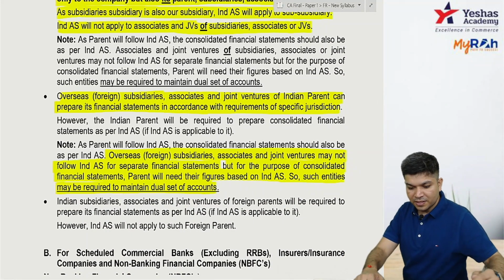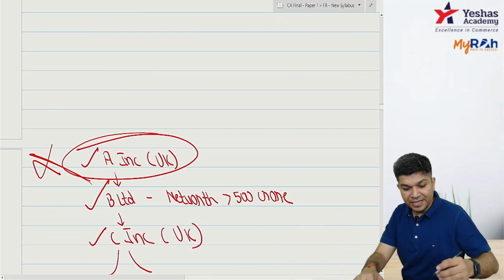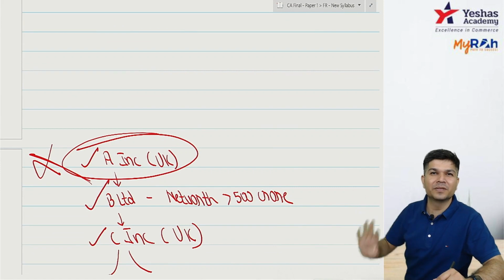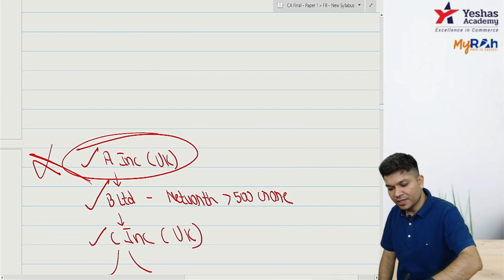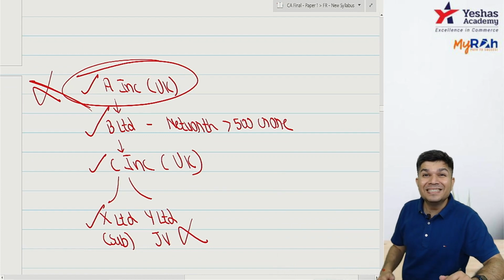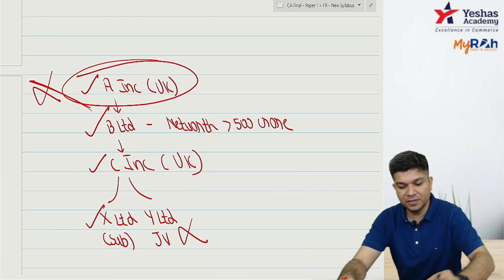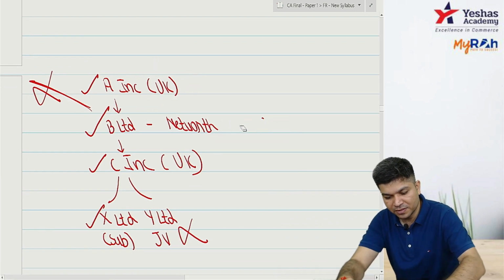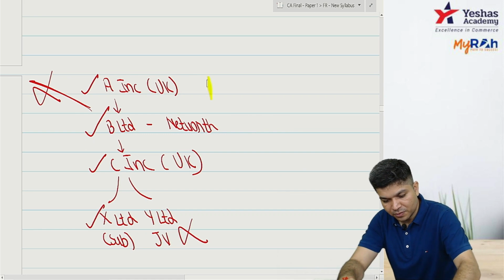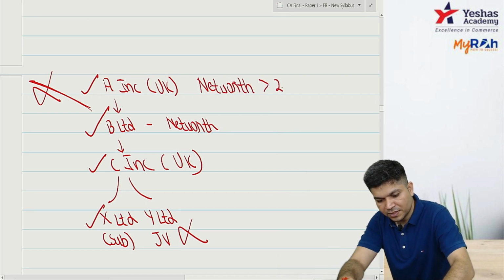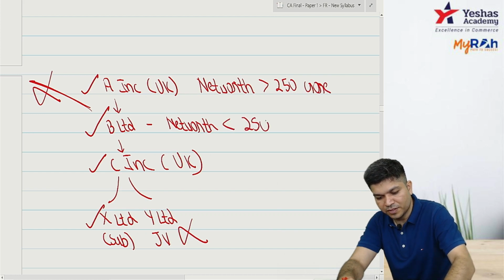Okay, now Akshat has a question that, sir, imagine this A INC UK. If A INC UK has 600 crores net worth, and B's net worth is less than 250 crore. I assume B's net worth is less than 250 crore. Akshat's question is like this. Say here the net worth is greater than 250 crore, and here the net worth is less than 250 crore.